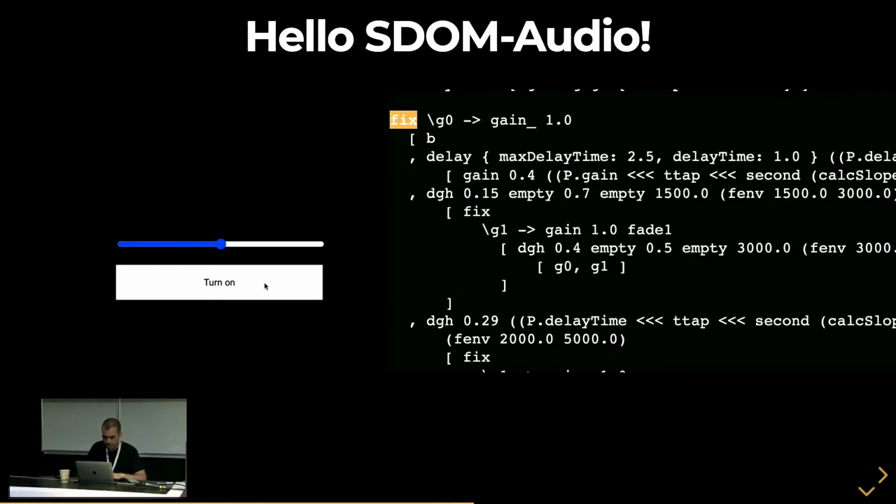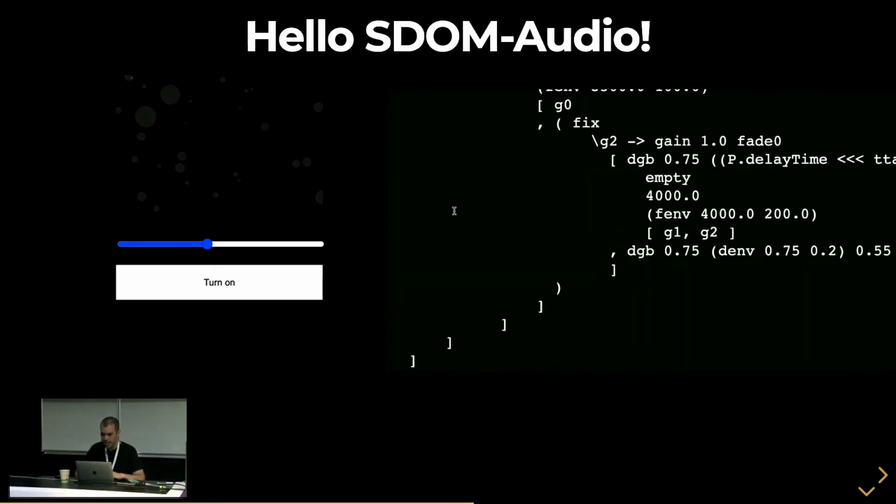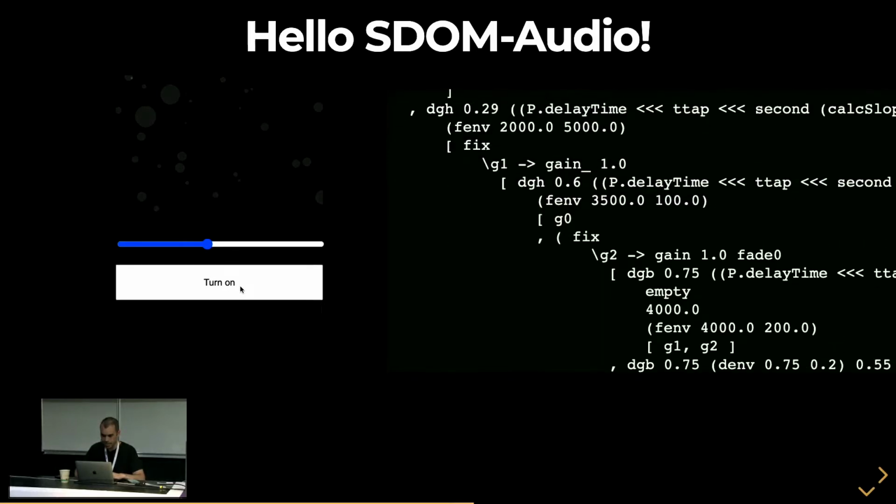So this is SDOM in my browser. This is me modulating in real time. So I'll do it again because it might not hear. So here there's, I think, 20 simultaneous feedback loops that are all being rendered in real time on a canvas. And it reacts immediately to the slider, meaning the slider is changing the length of 20 delay lines simultaneously, and it's doing it with kind of no droppage and no issues. You hear no clicks, no bleeps, no bloops in there at all, in spite of the fact that it's an extremely dense